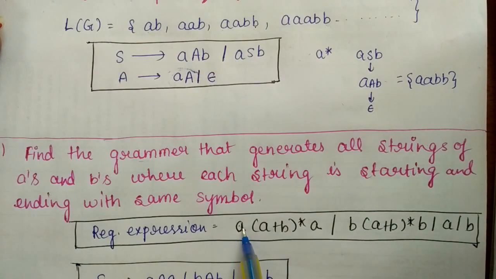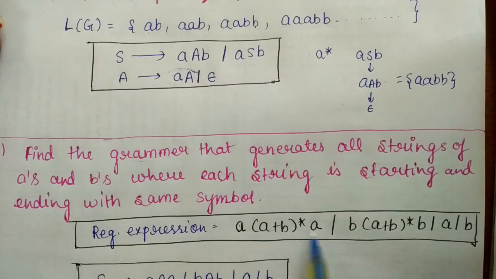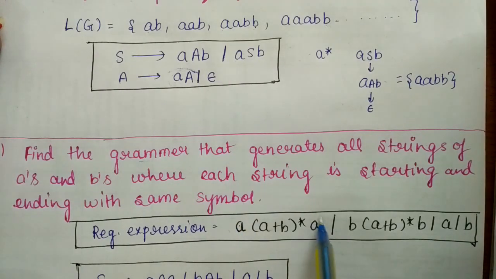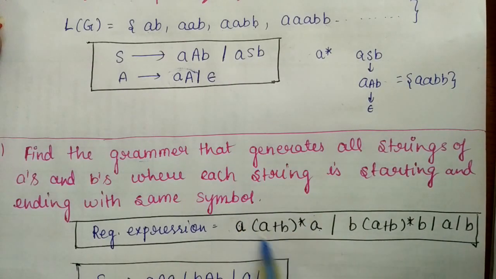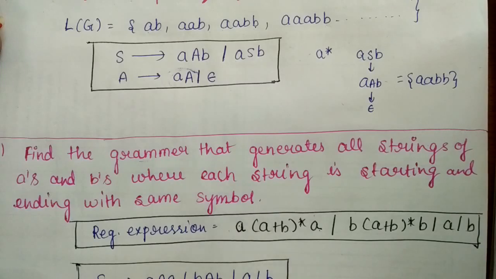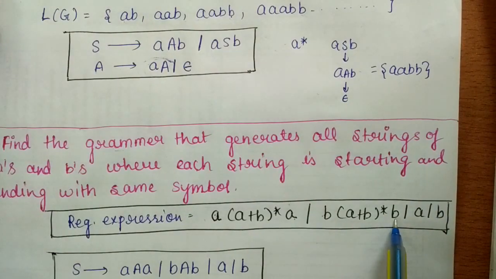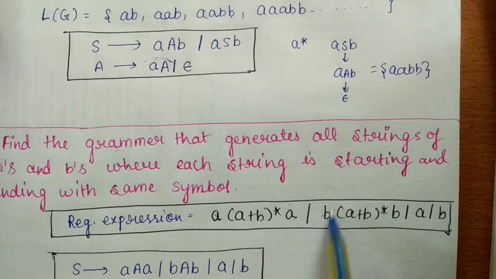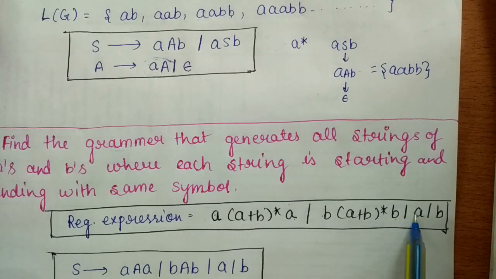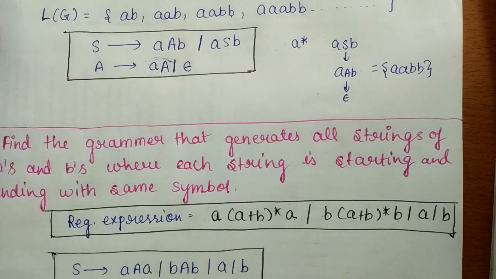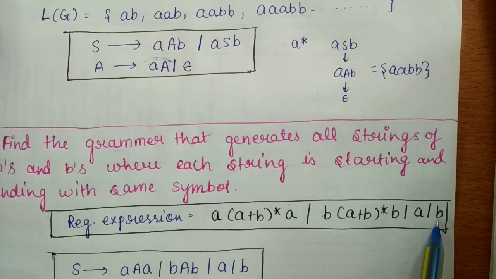So if we want strings starting and ending with the same symbol, we only want the starting symbol and ending symbol to be the same, and in between, whatever it is, we don't bother. Now, starting and ending symbol is the same, in between whatever it is we don't bother, and we will take A and B also, because a terminal symbol is starting with itself and ending with itself.